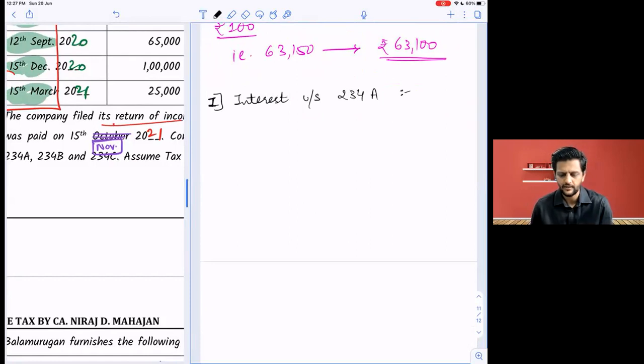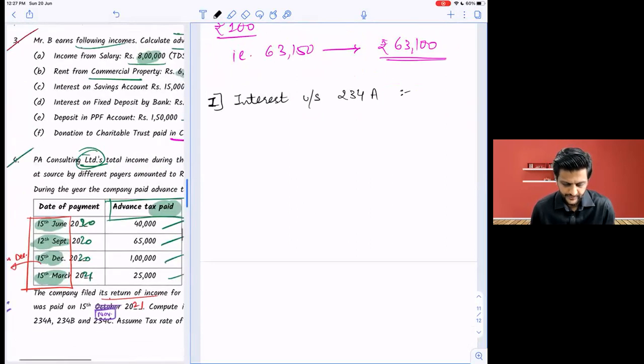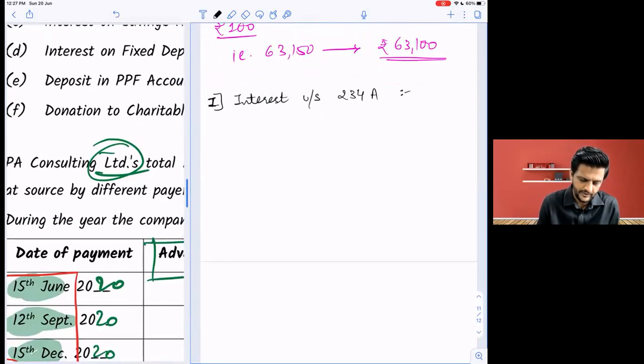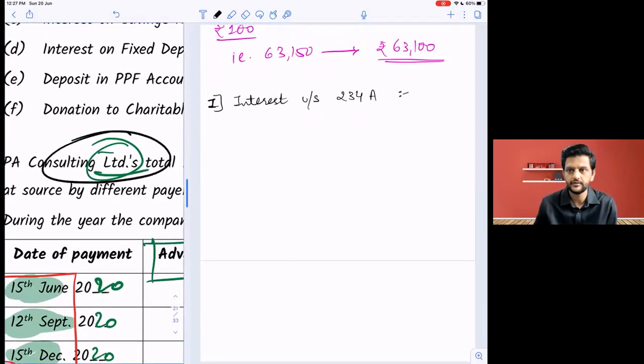Okay. Now, like I said again, the next chapter is not yet over. Next chapter, 14, income tax return. But this is a company. This much is okay. The assessee in our question is a company. And company's income tax return due date now is 31st October. Right, everybody? Are you all following or no? Yes. 31st October.